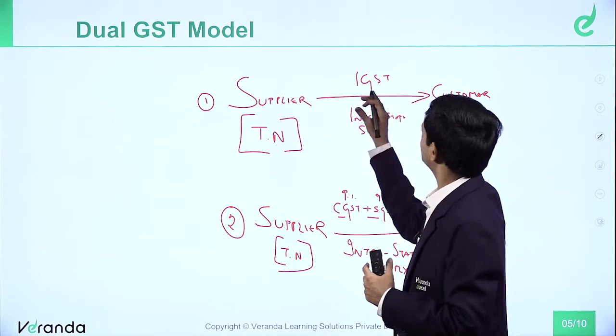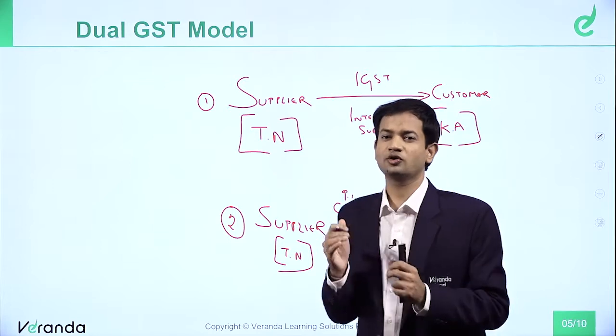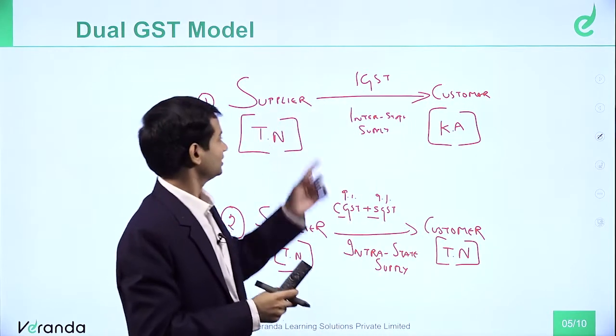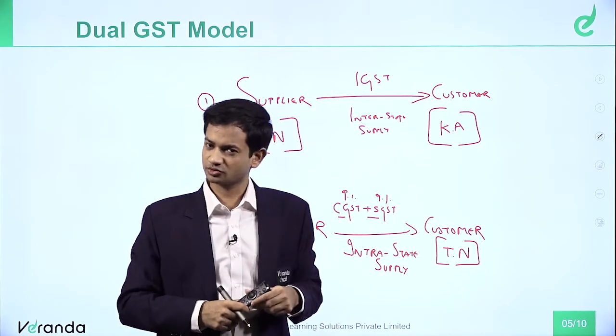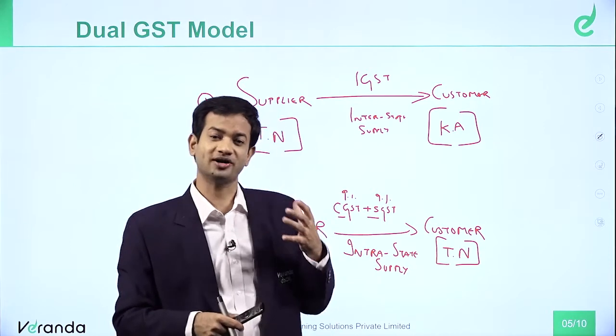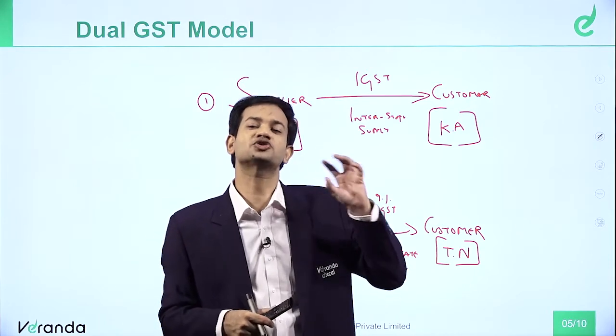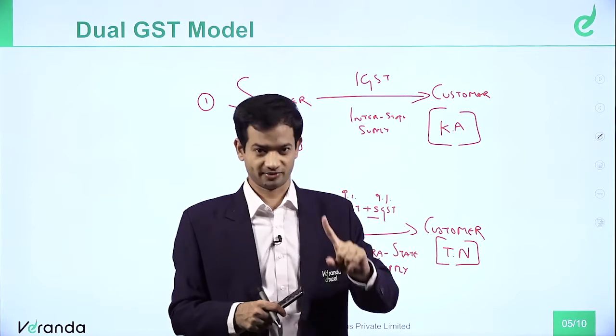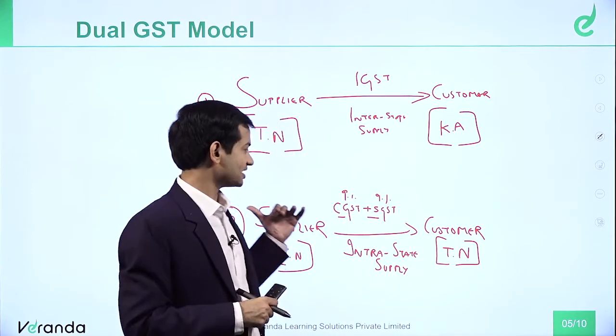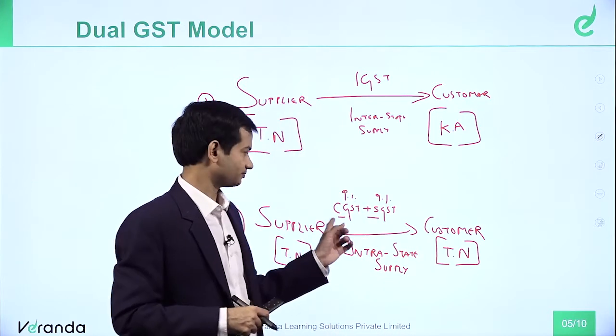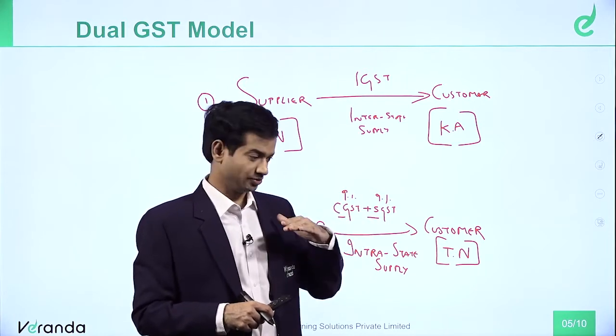So what will happen? A portion of the revenue will go to the state government. Please note, here the supplier is charging the customer IGST. IGST revenue will go to the central government, which will share one portion of the revenue with the state government. Within the same state, no confusion, CGST plus SGST, because it is a dual GST model.